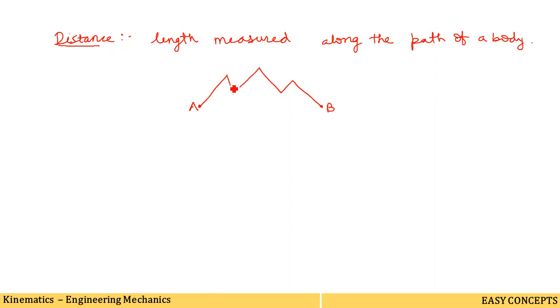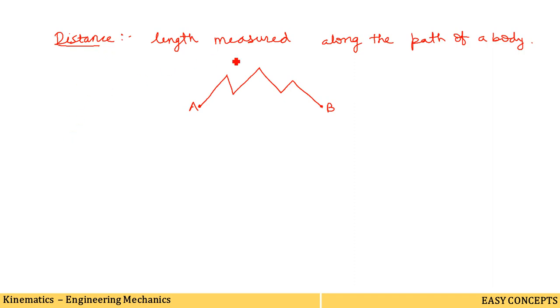Here direction is not important; the important thing is the length along the path. We have to measure the length along this path, then you will get the distance.